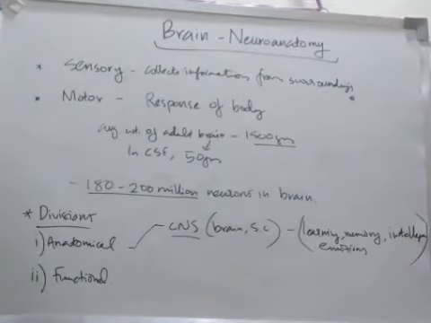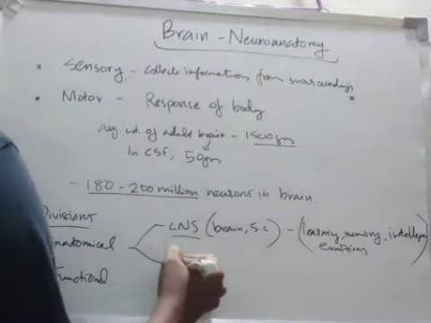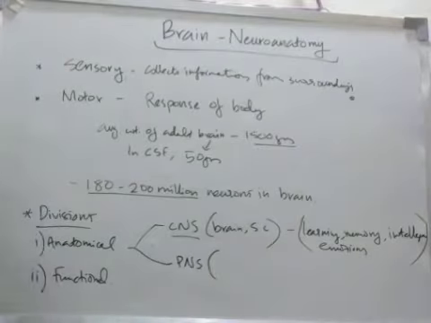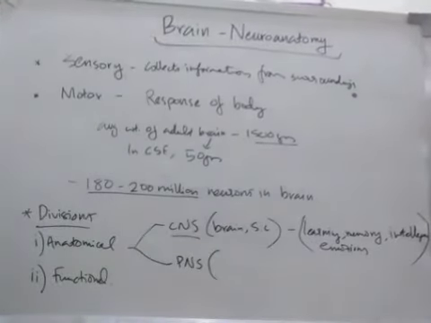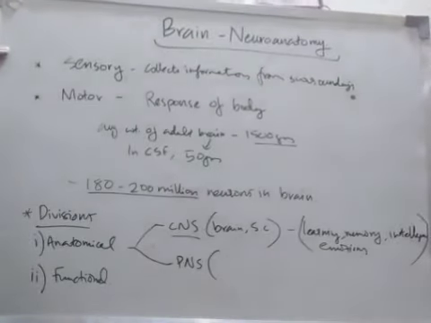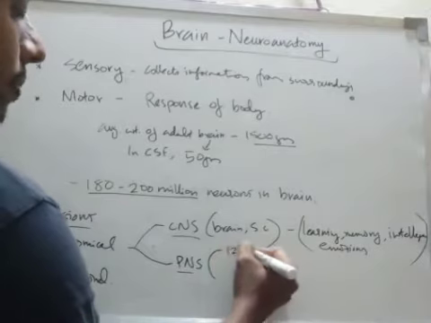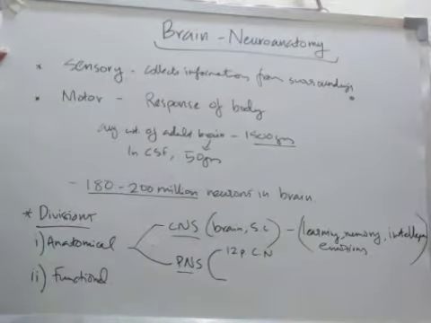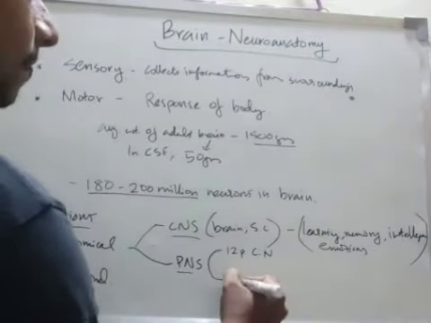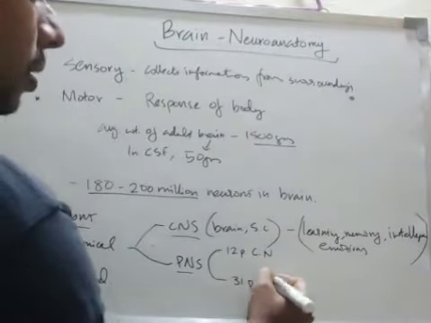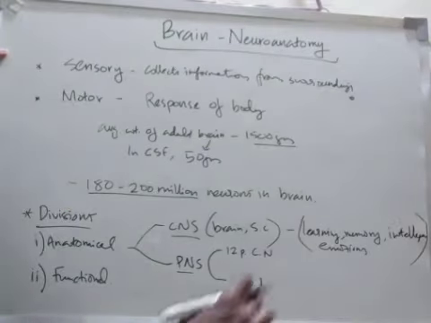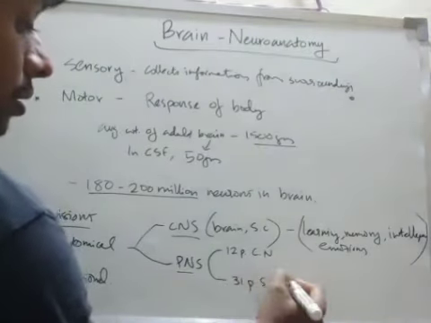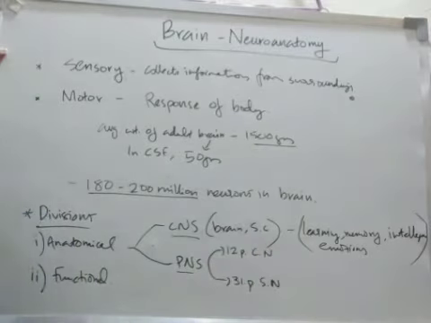In the anatomical classification there is another division, the peripheral nervous system, PNS. It includes 12 pairs of cranial nerves and 31 pairs of spinal nerves.